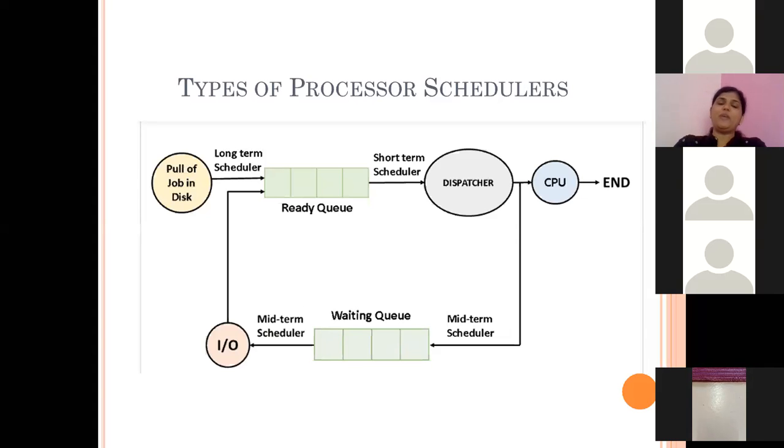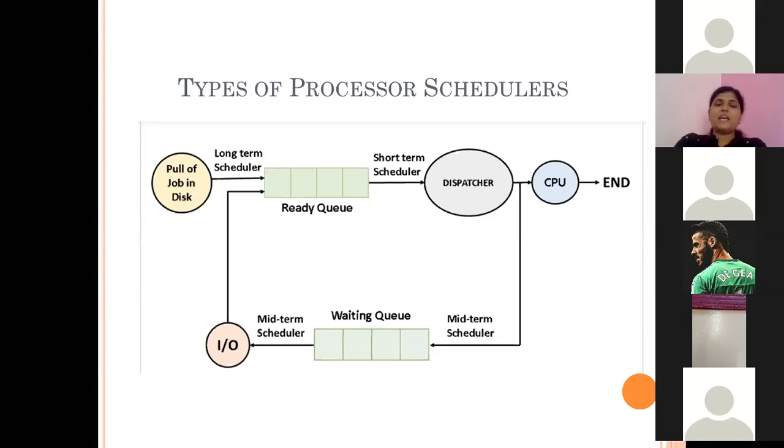After its event is completed there in the waiting queue, the scheduler will put that process into the ready queue. Then from that ready queue, it will again get assigned by the short-term scheduler. So these are the three types of scheduler: long-term scheduler, short-term scheduler, and middle-term scheduler.